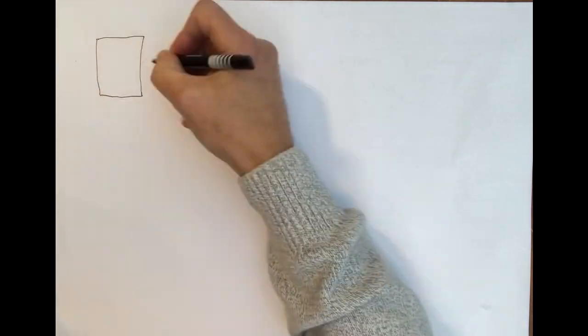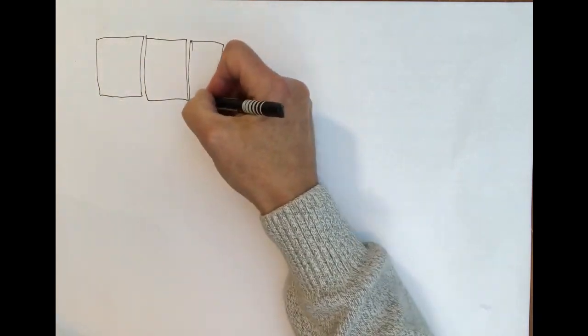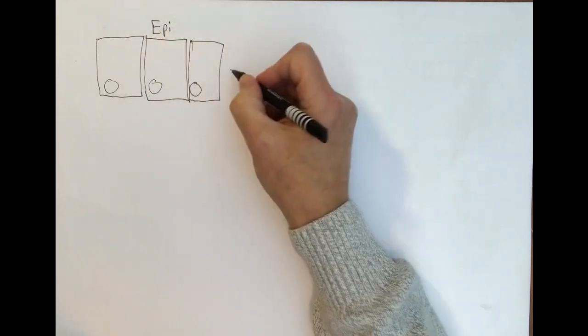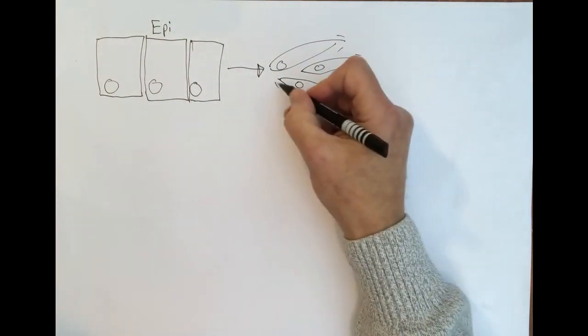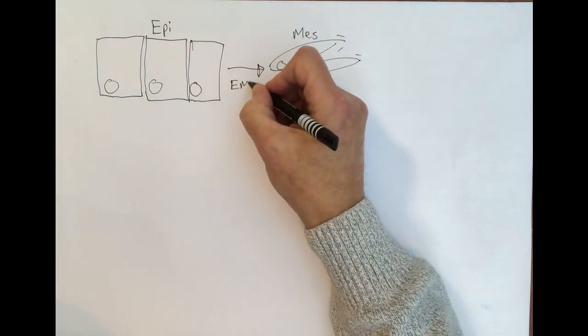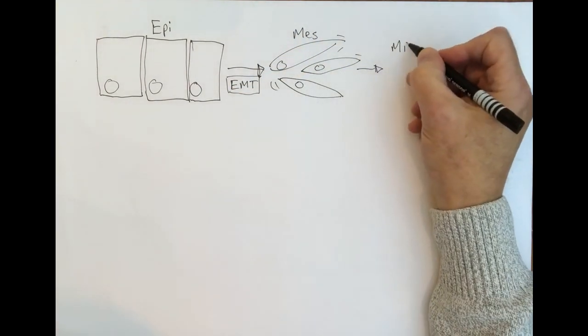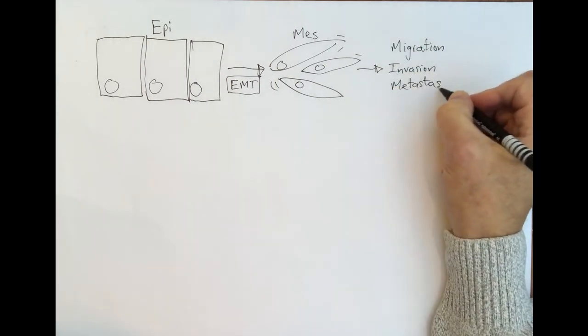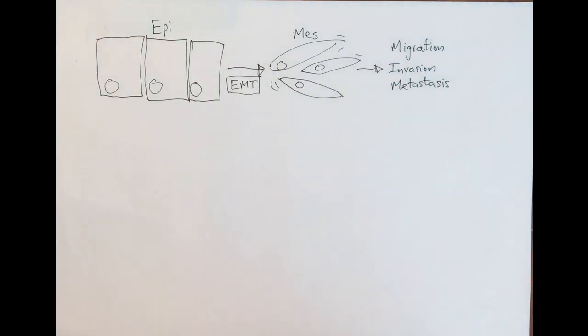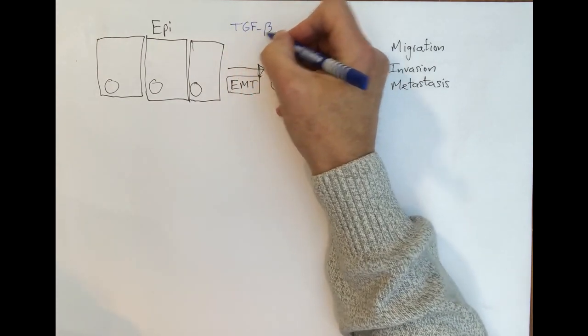Epithelial to mesenchymal transition is a morphological process in which epithelial cells lose their cell-cell contacts and acquire a mesenchymal fibroblast phenotype. The mesenchymal cancer cells show an enhanced ability to migrate, invade, and to form metastases. The multifunctional cytokine TGF-β is a potent inducer of EMT.